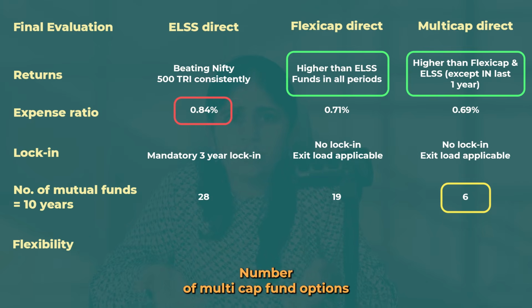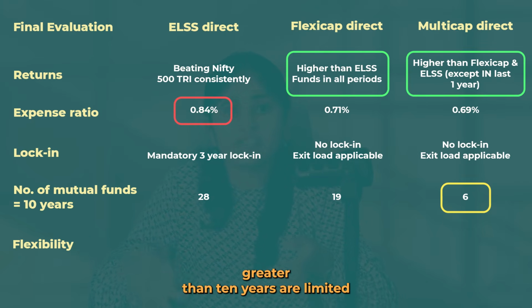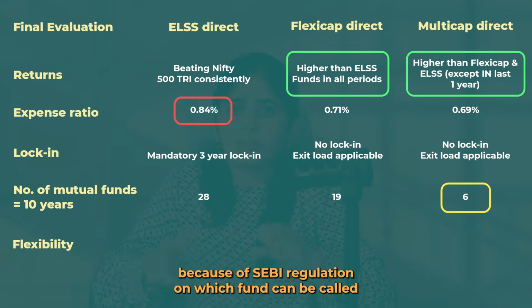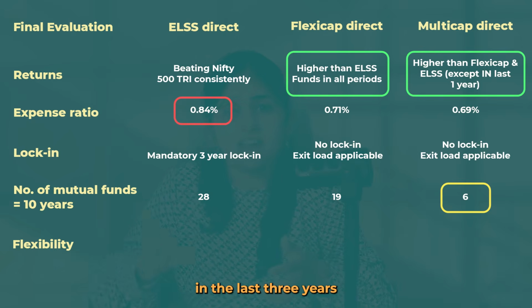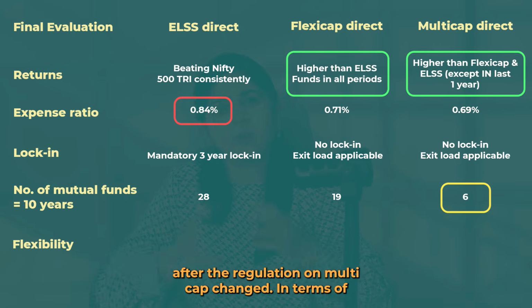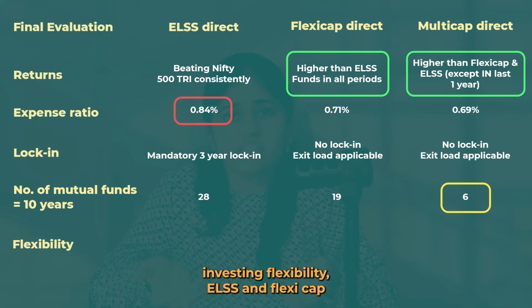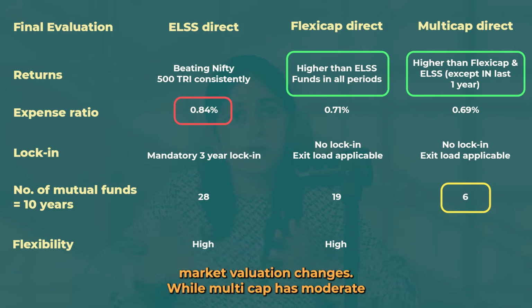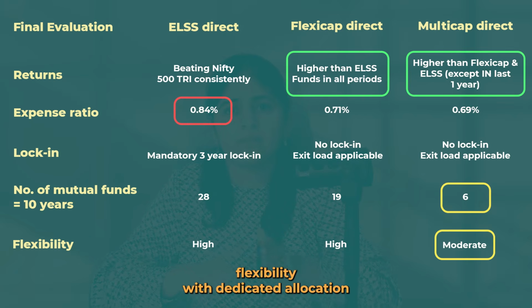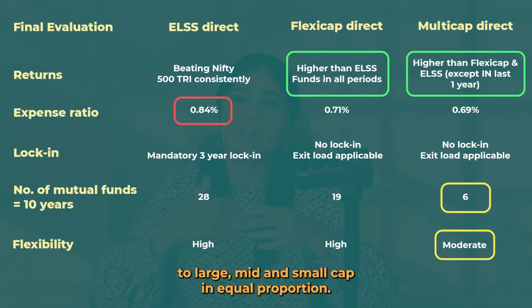Number of multi-cap fund options which have fund history of greater than 10 years are limited because of SEBI regulation on which fund can be called multi-cap. However, there are more options in the last 3 years after the regulation on multi-cap changed. In terms of investing flexibility, ELSS and flexi-cap fund managers have higher flexibility to allocate basis market valuation changes, while multi-cap has moderate flexibility with dedicated allocation to large, mid and small cap in equal proportion.